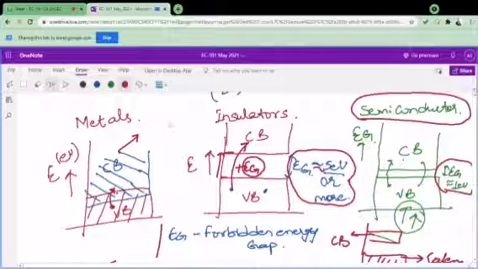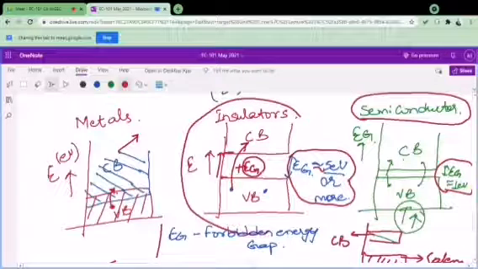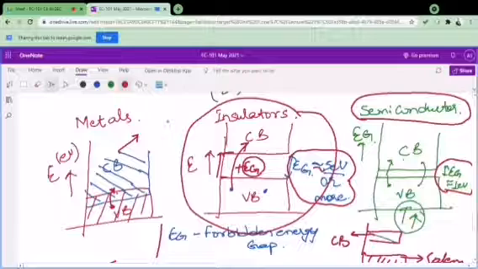Whereas in the case of the insulators, in the center one, the forbidden energy gap energy is almost equal to, or sometimes higher than, the crystal structure energy of this insulator. That's why we are not able to get higher conductivity from the insulators. Am I clear to you now?